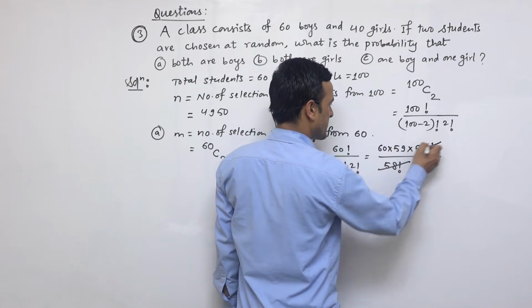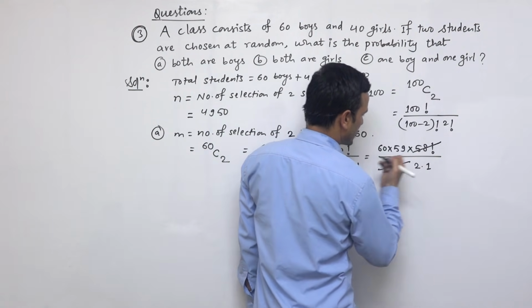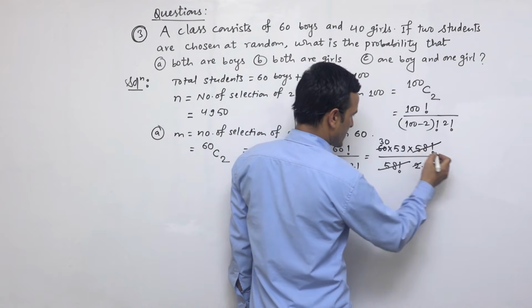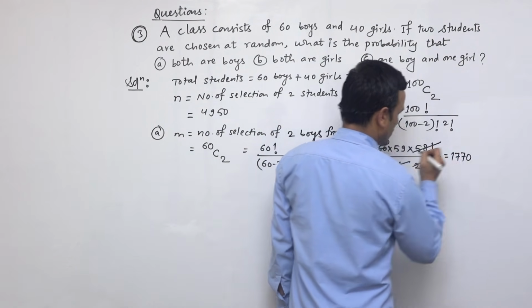We can cancel 58 factorial and 58 factorial. Then 2 factorial means 2 into 1. As we cancel 2 and 60, then it will be 1770.